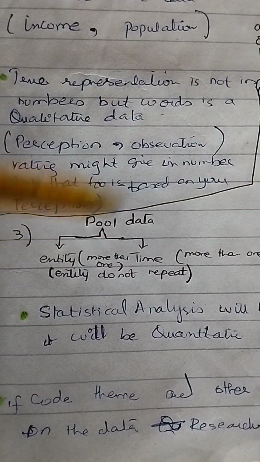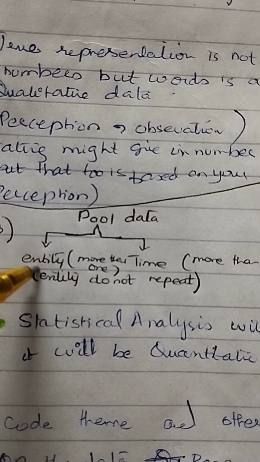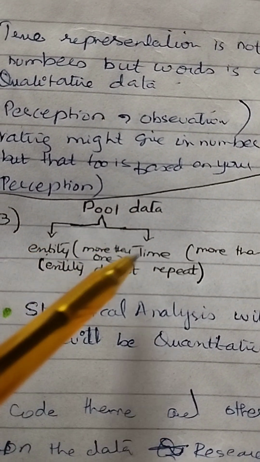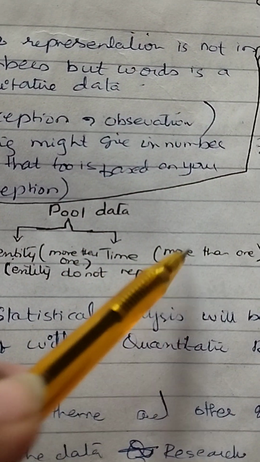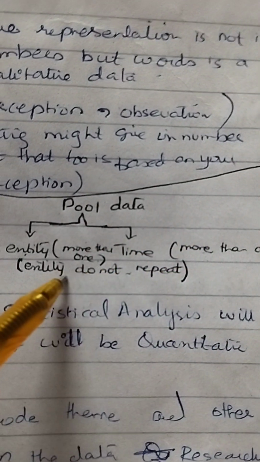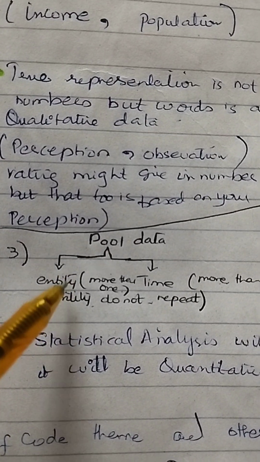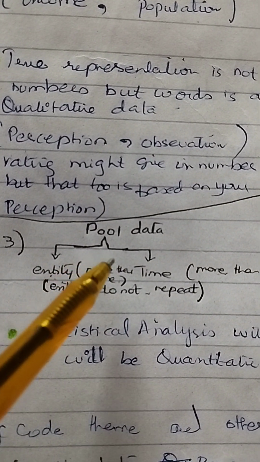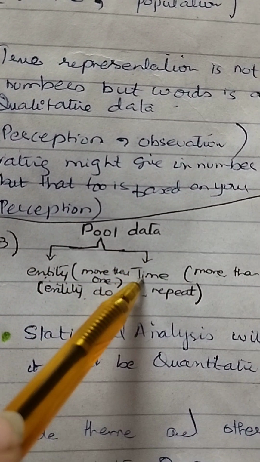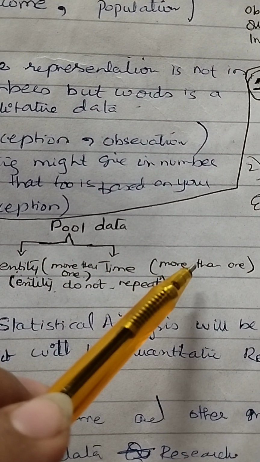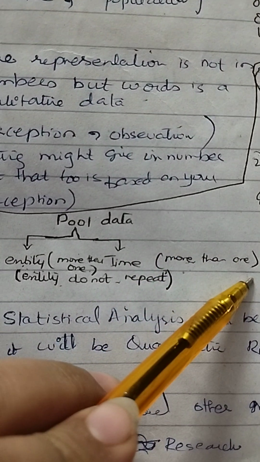It will be considered pool data when there is more than one entity and also more than one time, but the entity doesn't repeat. For example, you are collecting the data of class 7A, B and C for the years 2019, 20 and 21.